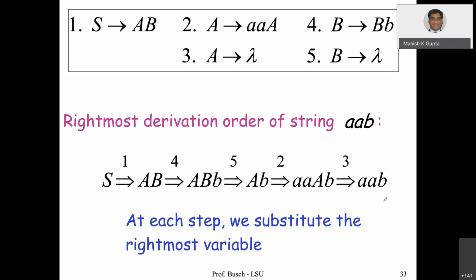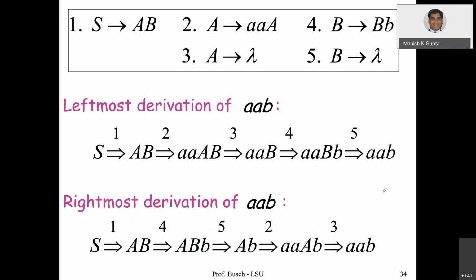So there are 2 possible derivations. The rightmost derivation of the string is this. Basically S going to AB, then I am using B and replacing it with BB, rightmost first. And then I'm using B going to lambda, the rightmost, which will give you AB. And then for A, I use A going to lambda. So for the same string, there are 2 derivations possible: one is the leftmost derivation, another one is the rightmost derivation.